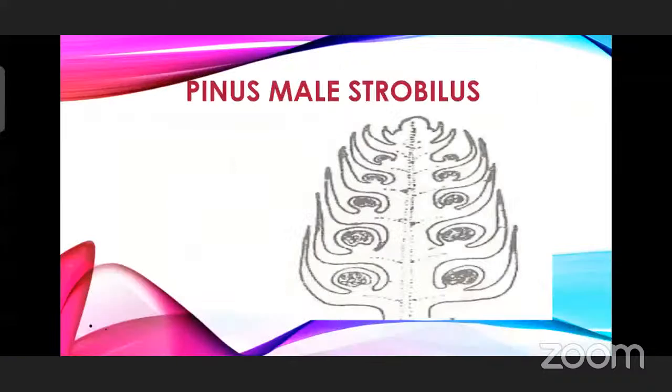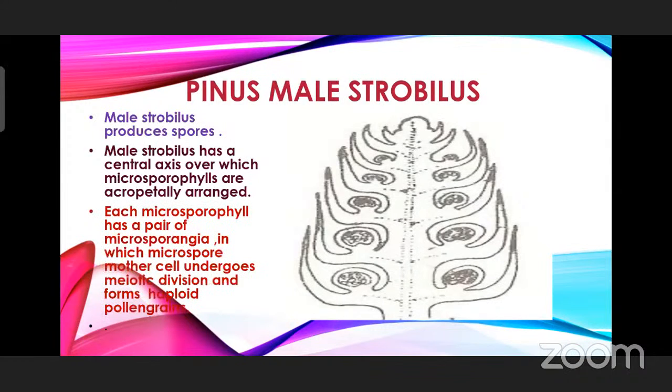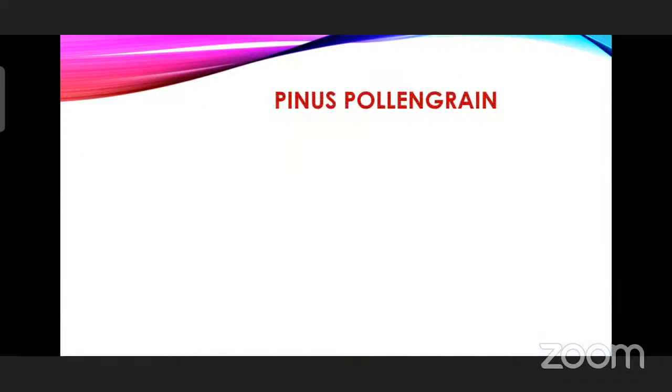So this is very simple about Pinus. Male strobilus produces spores. Male strobilus has a central axis over which microsporophylls are acropetally arranged. Each microsporophyll has a pair of microsporangia in which the microspore mother cell undergoes meiotic division and forms haploid pollen grains.